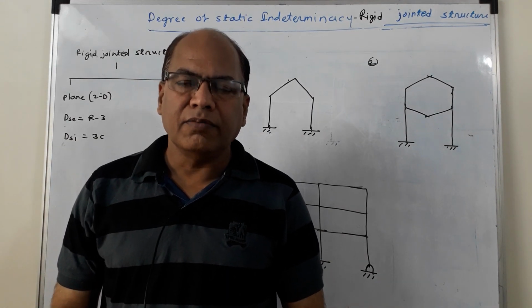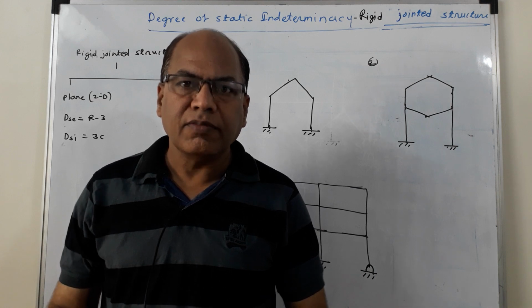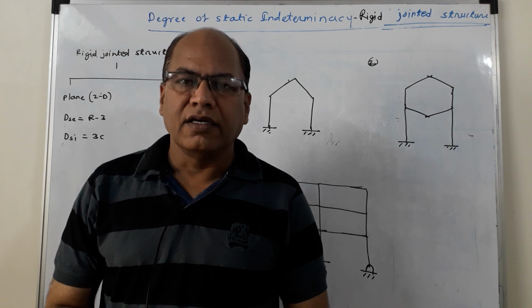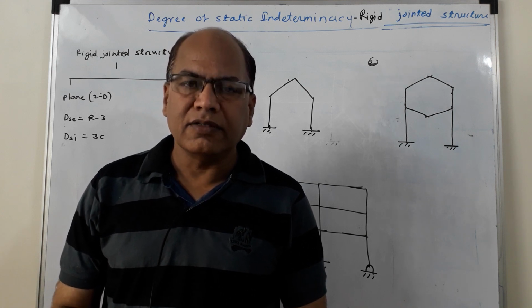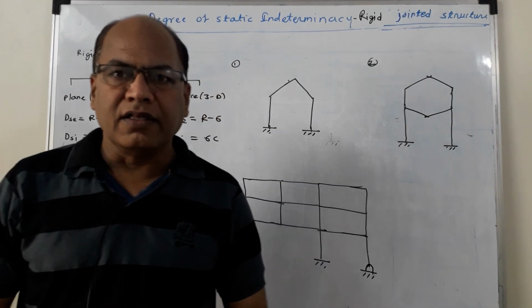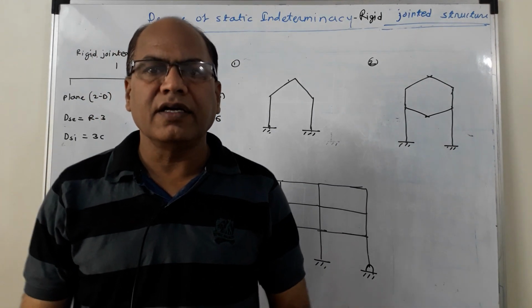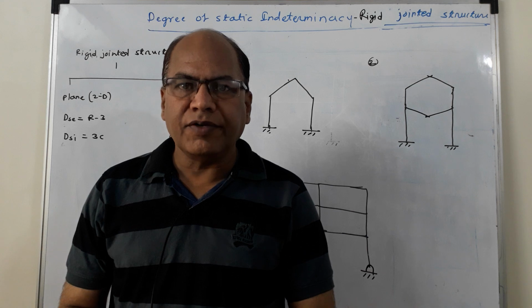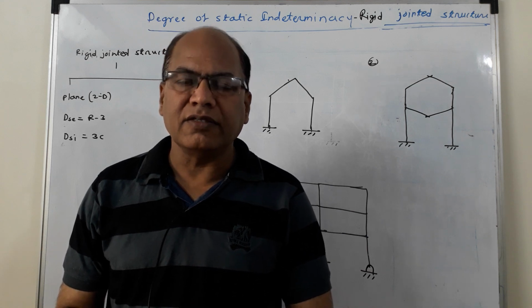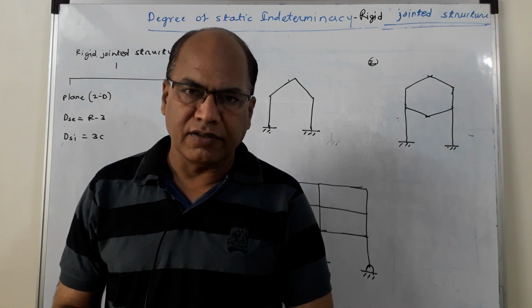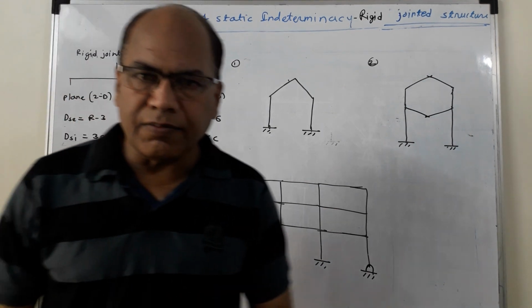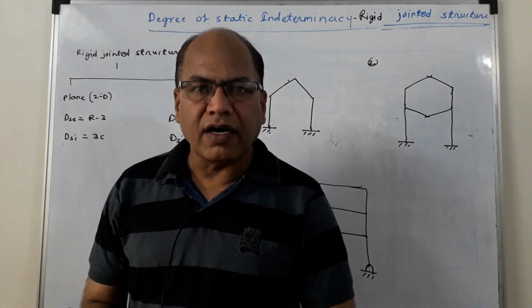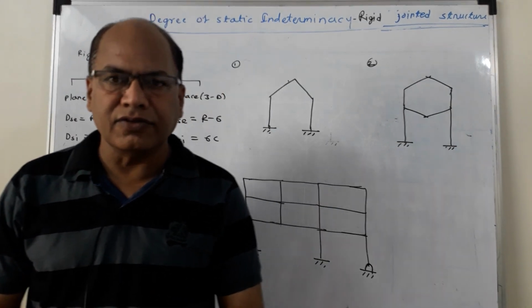Now when two members, or a number of members, are connected to one another by means of a joint such that even after undergoing displacement or rotation, the angle between the members meeting at the joint does not change, that is the speciality of a rigid joint. The angle between the members meeting at a rigid joint is maintained even after a rotation. So the angle does not change. For example, the joint between the beams and a column in an RCC structure. Such a joint is called a rigid joint.